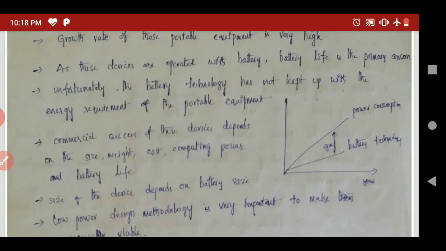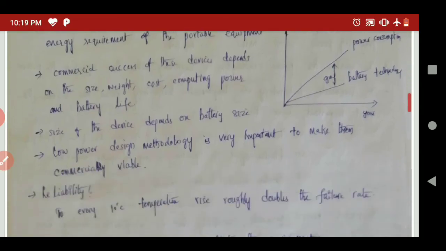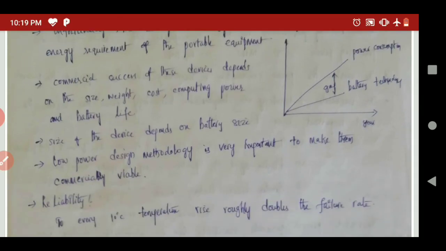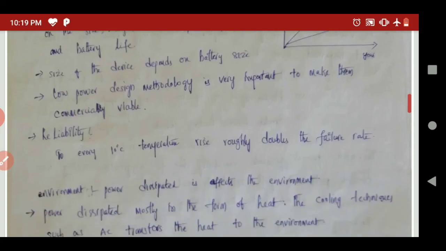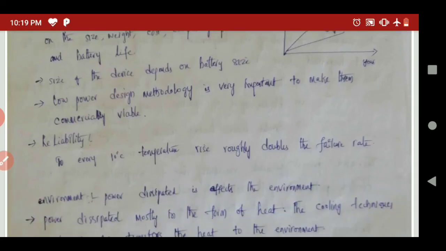That means whether the device is successful in the market or not can be decided by parameters like size, cost, weight, computing power and battery life. The size of the device completely depends on the battery size. If the battery size is very low, obviously the size of the device is also very low. As for reliability, for every 10 degrees of temperature rise, the failure rate roughly doubles. So that is also a major concern.